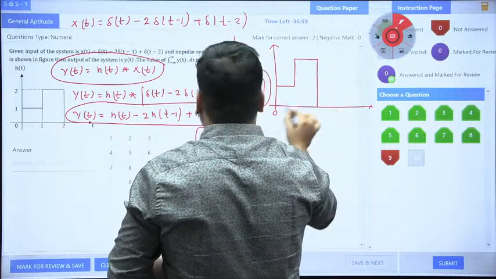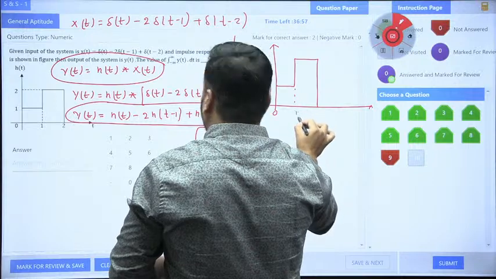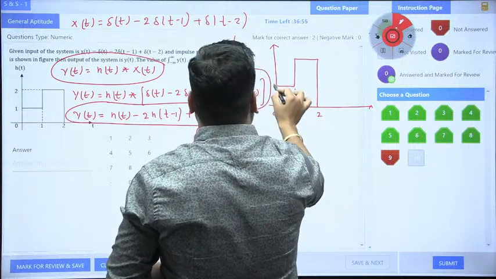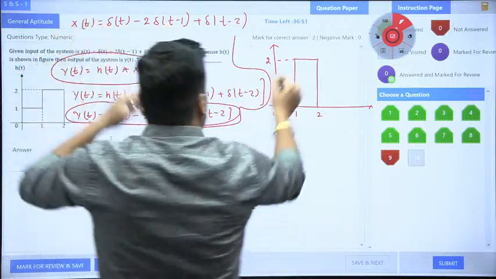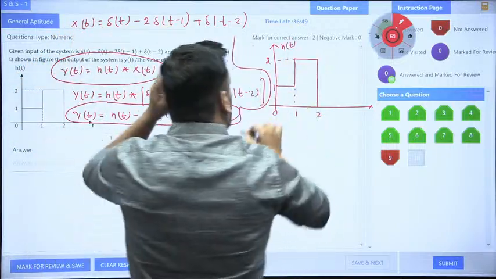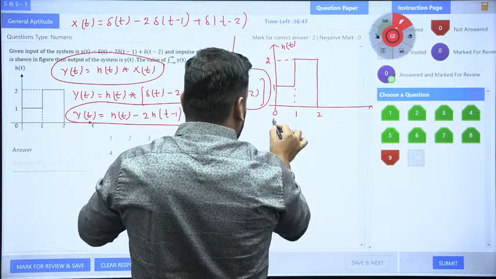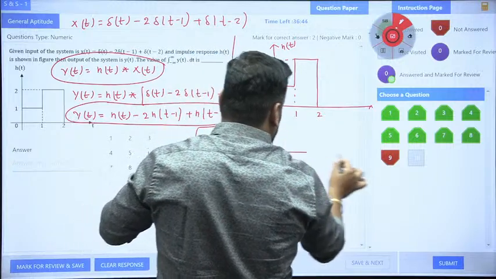Now here is 0, here is 1, here is 2, and this is my 1 magnitude and this is my 2 magnitude. Yes or no? 1, 2 magnitude. This is my h of t now. This is my h of t. Yes. Now just below this, I must draw this diagram.